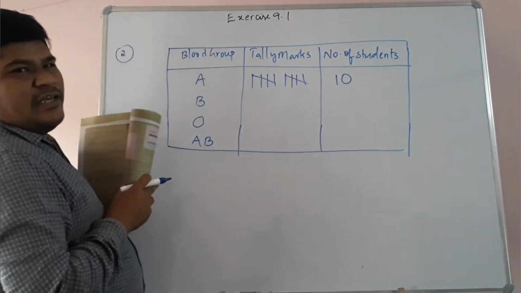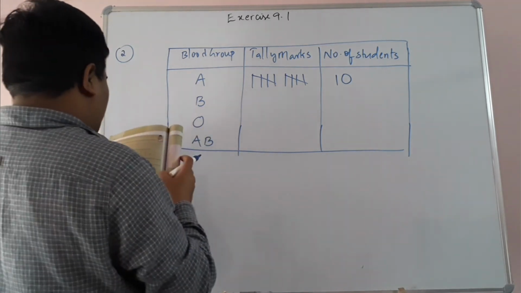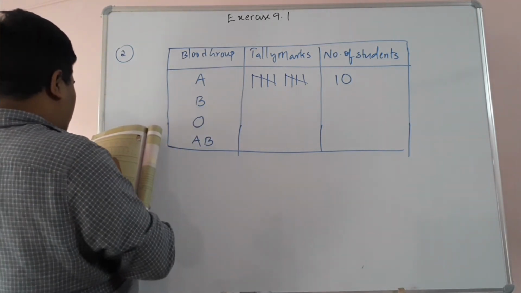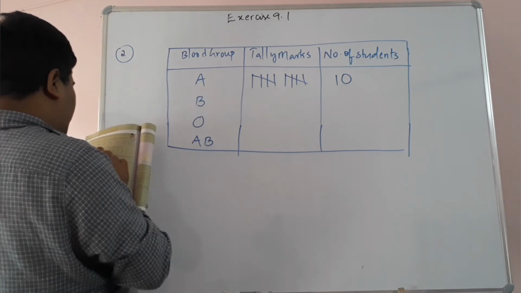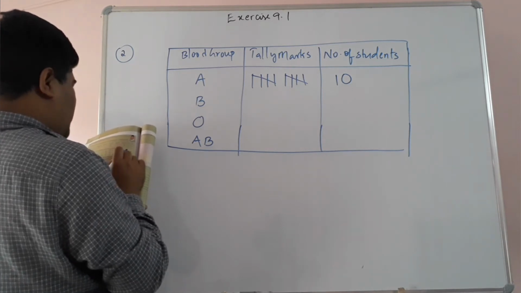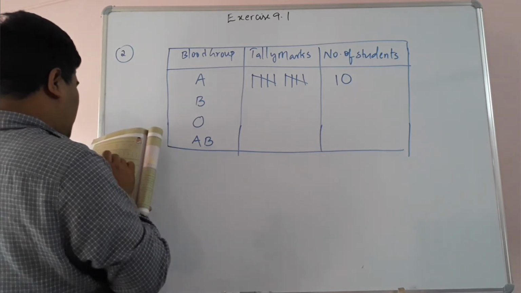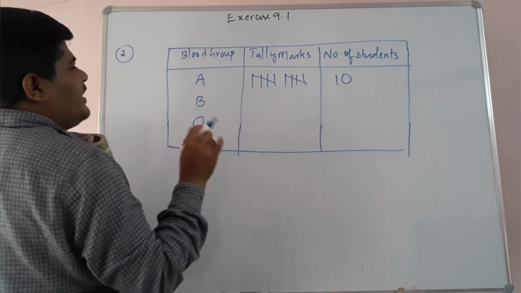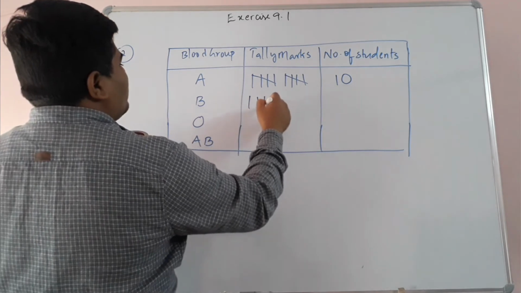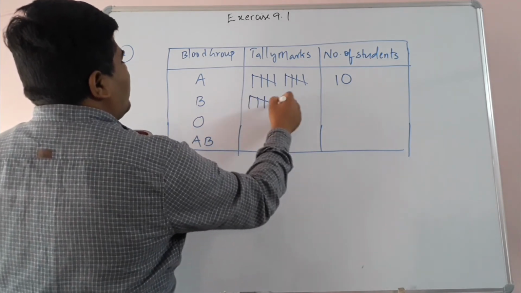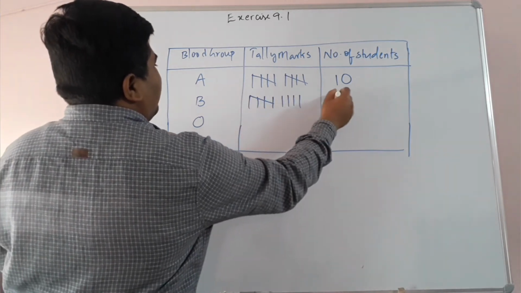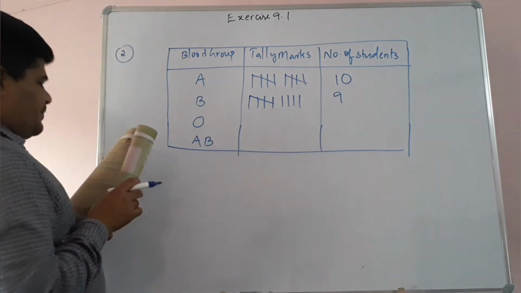Now let's see B. Just count, children. First row, how many are there? Count: 1, 2, 3, 4, 5, 6, 7. Third row, 8, 9. 9 students are having B group blood. So 1, 2, 3, 4, 5, 6, 7, 8, 9. 9 students.